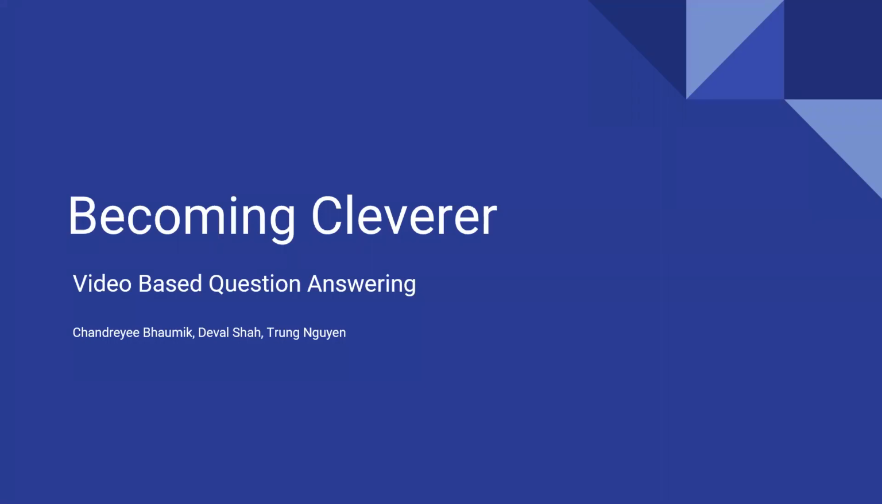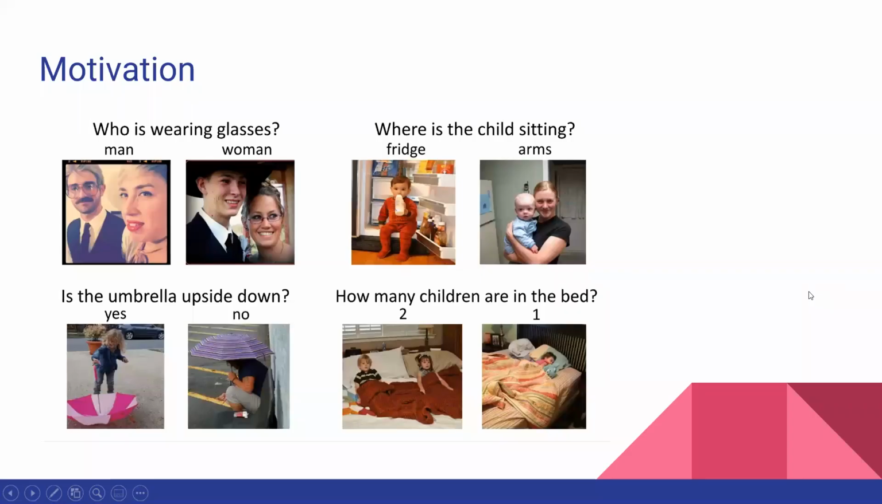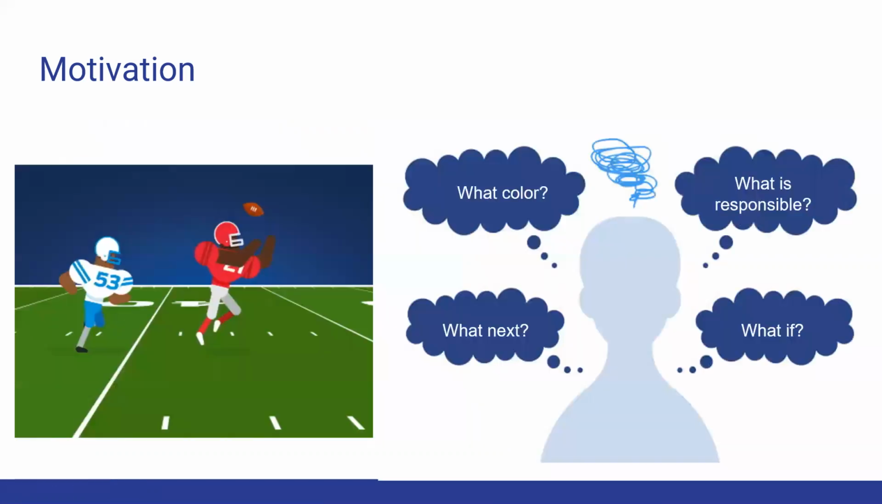In this video, I will talk about our project on video-based question answering. Starting with the motivation. So we are familiar with the concept of visual question answering and the VQA dataset, which deals with the ability to recognize objects. Another important attribute of humans is the ability to reason about behaviors. In our work, we try to explore this direction by using videos.